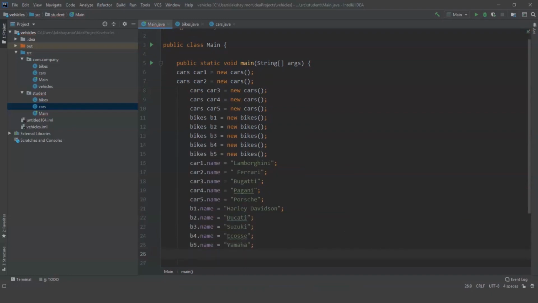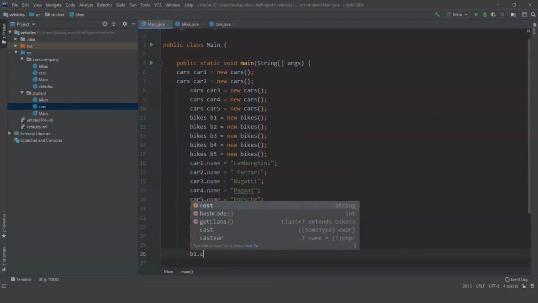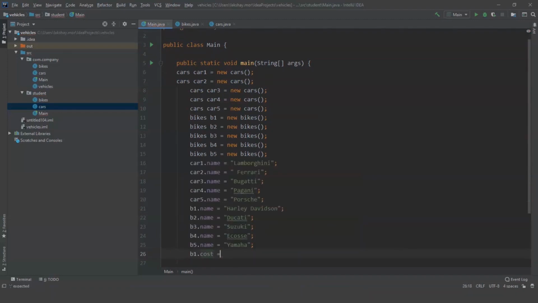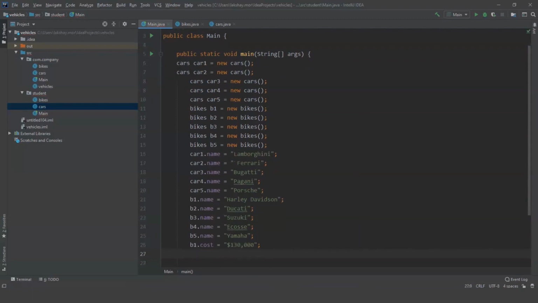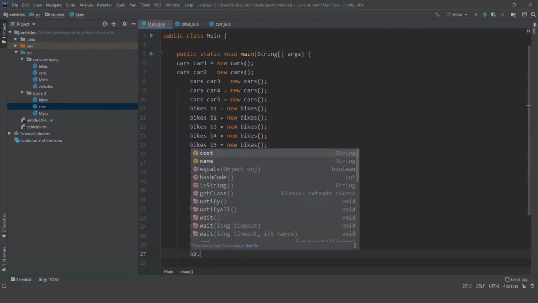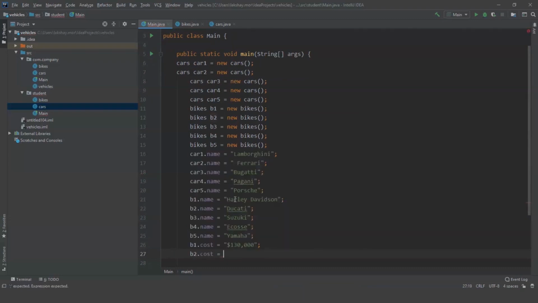Now let's assign the cost for bikes and cars as well. So the procedure is the same. So let's do it 130,000. B1 goes for Harley Davidson, B2 for Ducati, B3 for Suzuki, B4 for Ecos, and B5 for Yamaha. I am going to assign values for these accordingly.